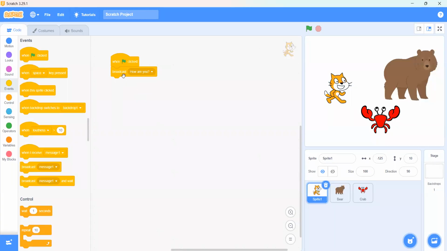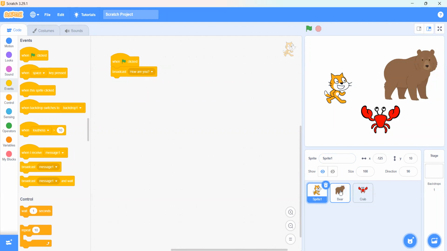So now the code is: when green flag clicked, broadcast how are you. So when I click on the green flag, this cat sprite is saying to them how are you, but it will not be showing. Okay. So now, how can they reply?